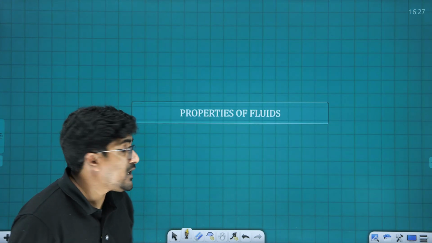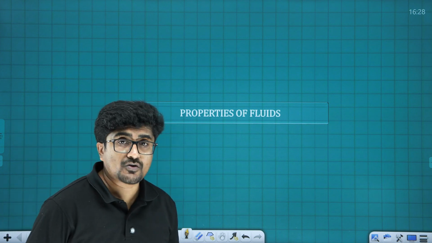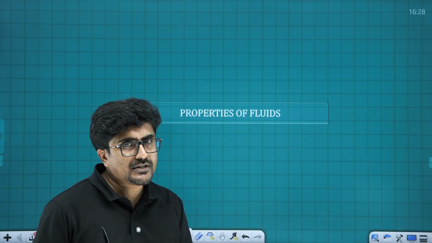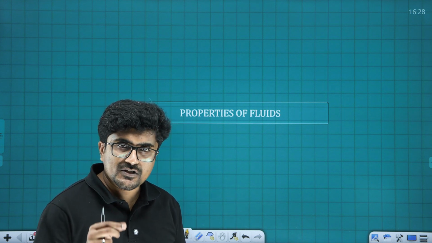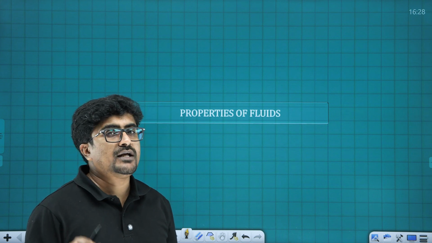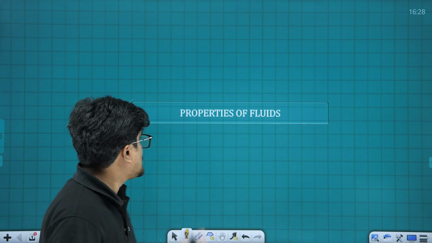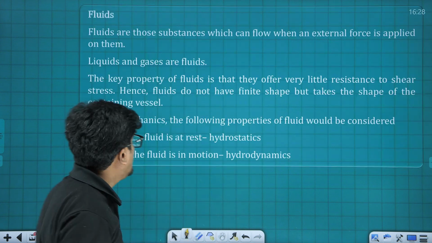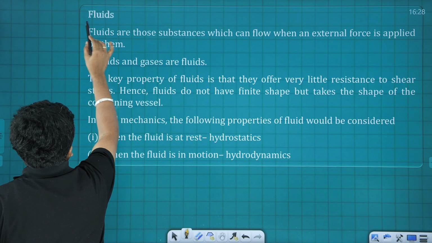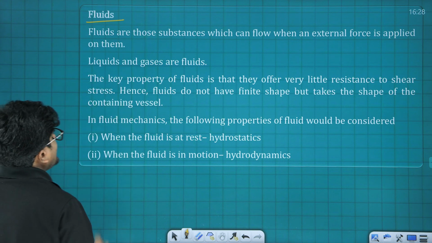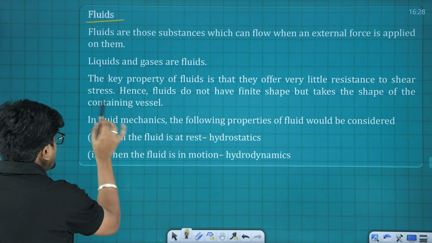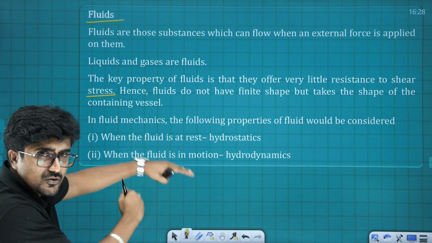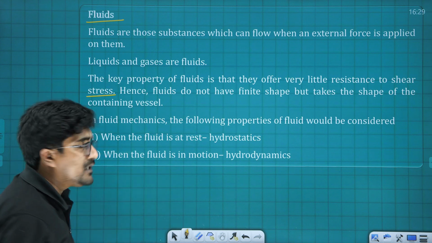Now let's move to the next topic, that is properties of fluids. For this particular chapter we will be addressing this in two categories. First one is hydrostatics and second one is hydrodynamics. So the first one is hydrostatics. Here we will be defining what is fluid, and next one is about the stress generated due to the fluid. And of course what is hydrostatics and what is hydrodynamics. That is all here for the first page.